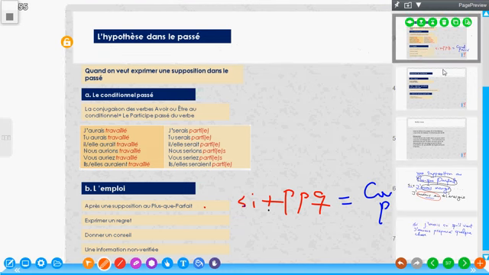Then we also use it to give an advice, or finally, an information that is not verified. All right, we use conditionnel passé to give an advice or also an information that is not verified. For example, let me give you one that expresses an information that is not verified.